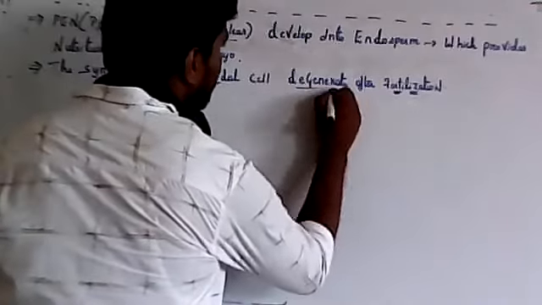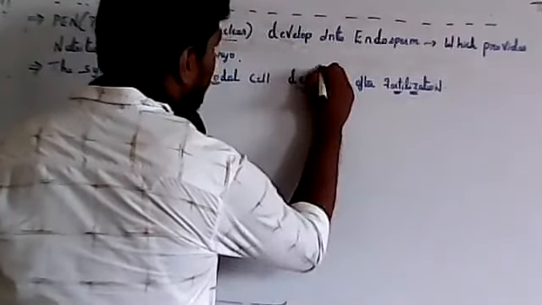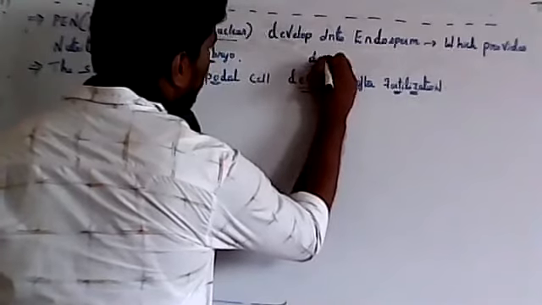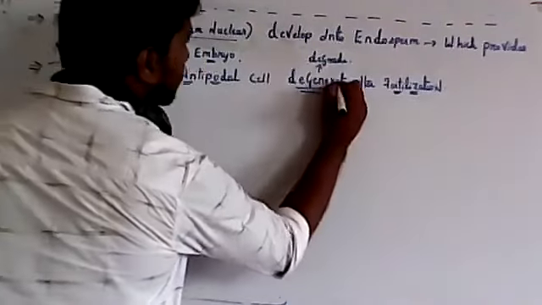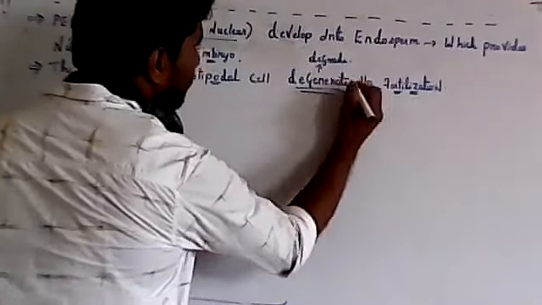So some cells will remain and some cells will die. Synergids and antipodals degenerate after fertilization, meaning they will degrade or disappear some time after fertilization.